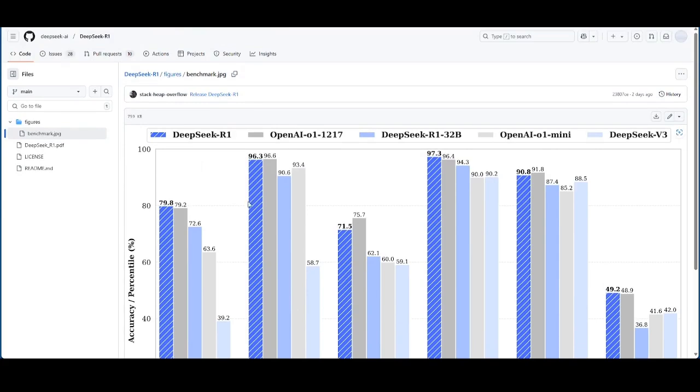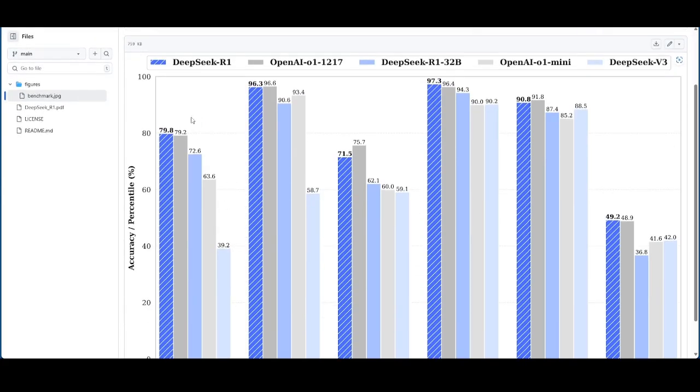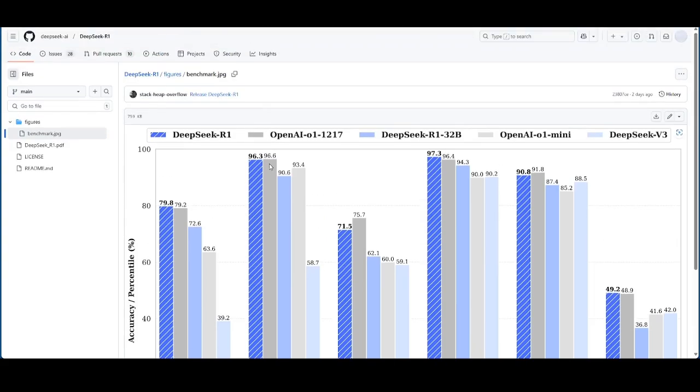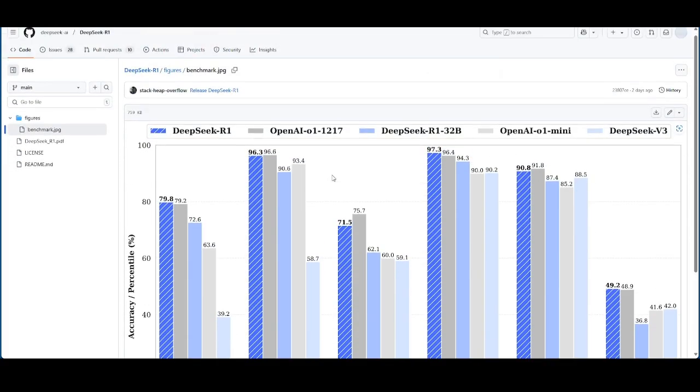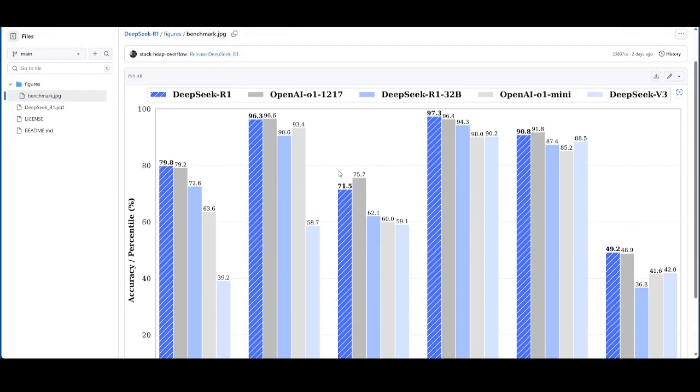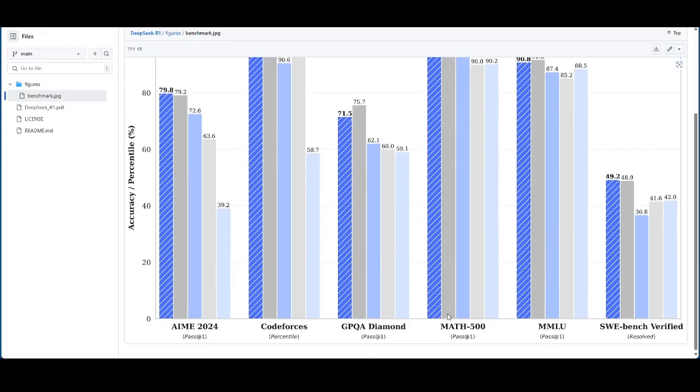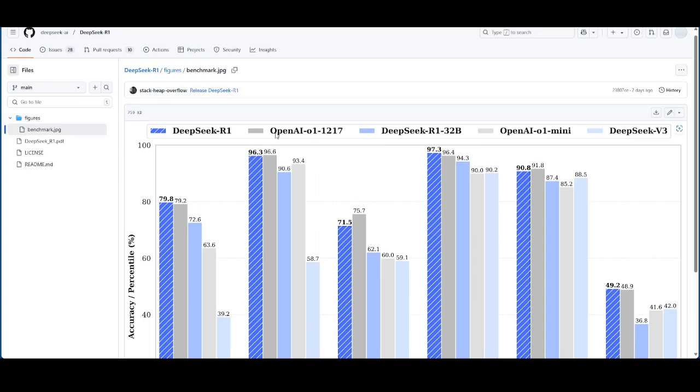These are some benchmarks comparing DeepSeek R1 to OpenAI's O1 model. And as you can see, it is very close to the O1 model. And keep in mind, this is open source. In fact, in some benchmarks, it actually outperforms the O1 model, especially in math, as you can clearly see. And I'm comparing the 32 billion parameter model to O1.